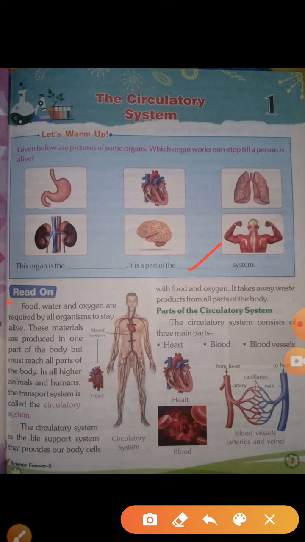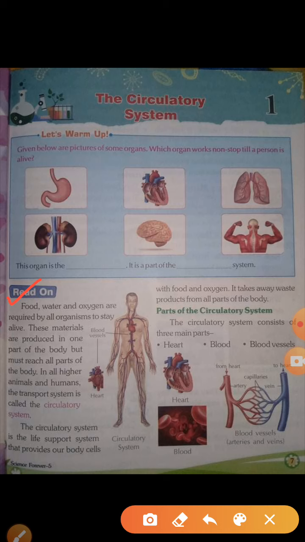Now come to the reading. Food, water and oxygen are required by all organisms to stay alive. These materials are produced in a part of the body but must reach all parts of the body. In all higher animals and humans, the transport system is called the circulatory system. As I already told you, the transport system is the circulatory system, but I will tell you in a detailed way.